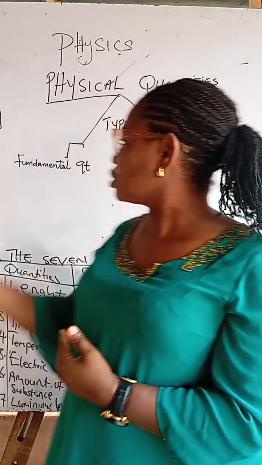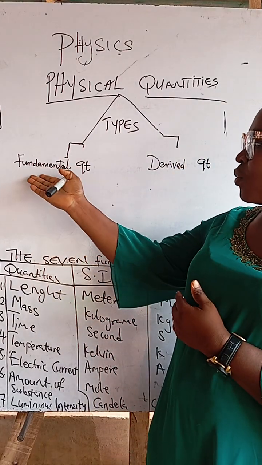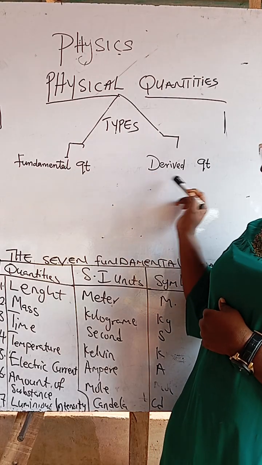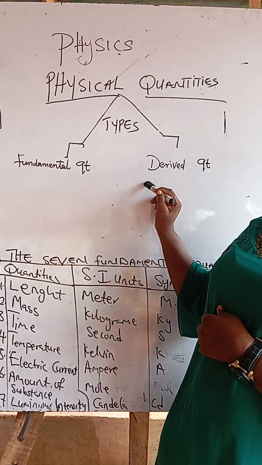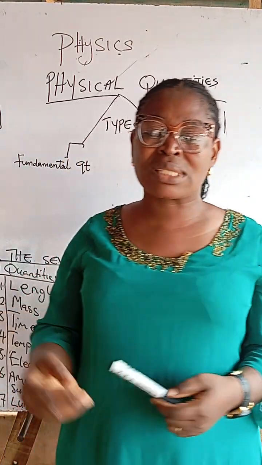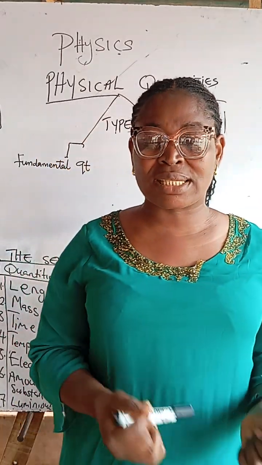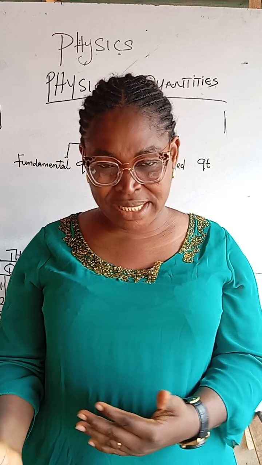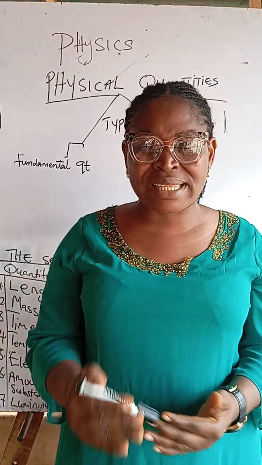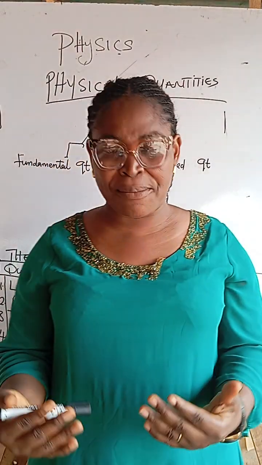Now we move on to types of physical quantity. We have two types of physical quantity: the fundamental quantity and the derived quantity. What are fundamental quantities? Fundamental quantities are those quantities that are independent of other quantities, but with them other quantities are made. Again, they are basic quantities which are independent of other quantities, but with them other quantities are made.